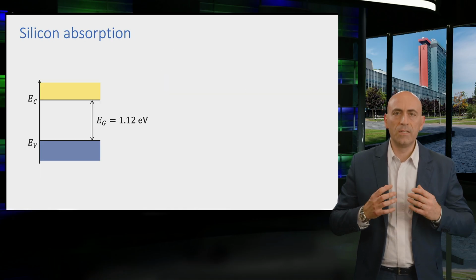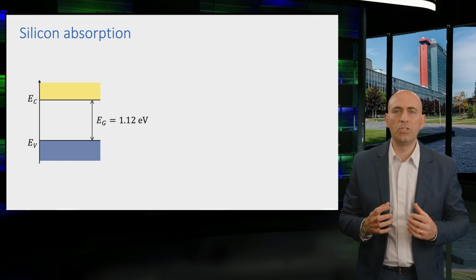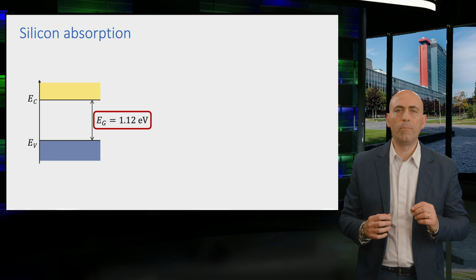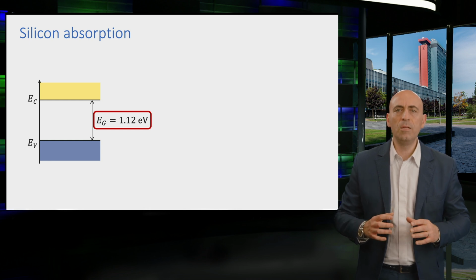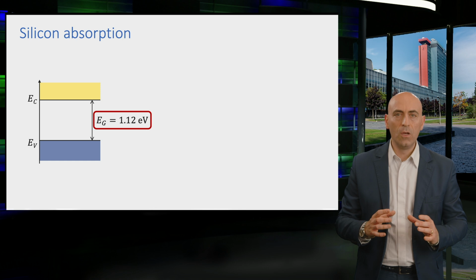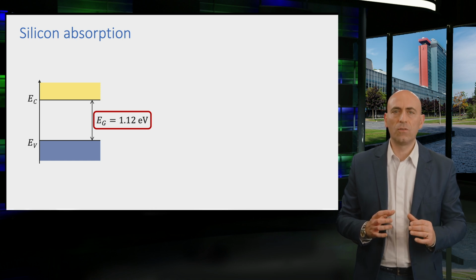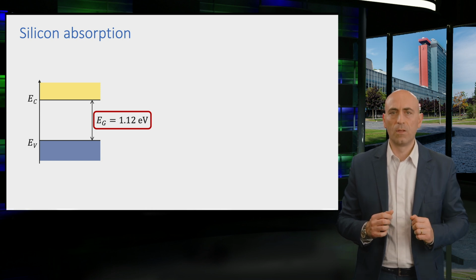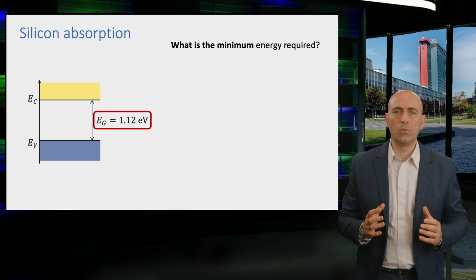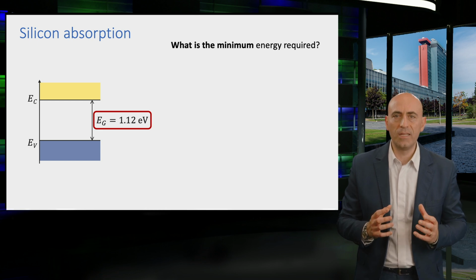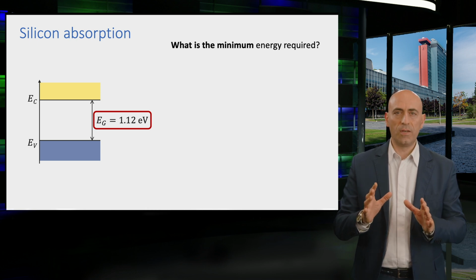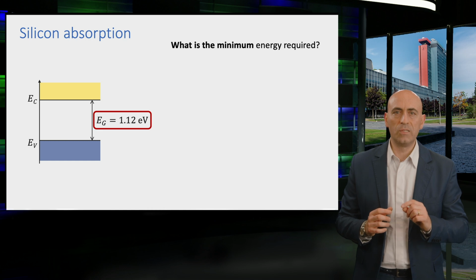Let us now apply these concepts to determine the minimum energy needed to liberate a valence electron in a silicon wafer. The bandgap energy of crystalline silicon is equal to 1.12 electron volts. This is the minimum amount of energy required for a photon to be absorbed and excite an electron from an energy state in the valence band to an unoccupied energy state in the conduction band. We can now apply the relationships we just saw to determine the wavelength of the electromagnetic radiation corresponding to this energy value. Stop the video now and determine the maximum wavelength that silicon can absorb.